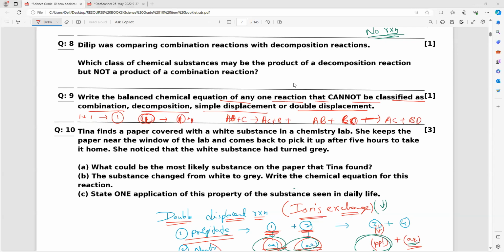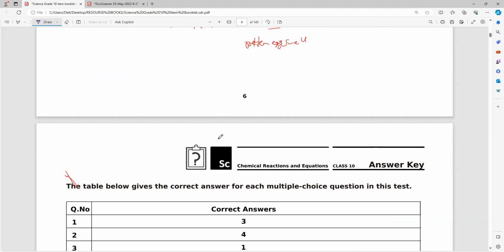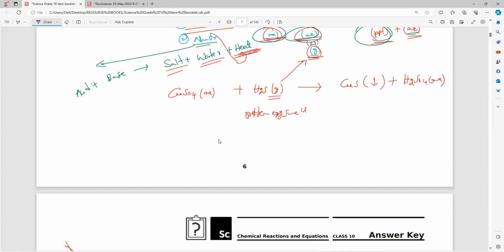Yes, the very popular equation is the photosynthesis reaction. That is the reason I say, what is the question I told you? Whenever you read any question, any example chemical equation, you should be able to say that reaction will come under what. Every example you need to know. Understand, everybody? Then only you are very good. So write, everybody. What is that equation? Photosynthesis equation. According to your book, you tell me.